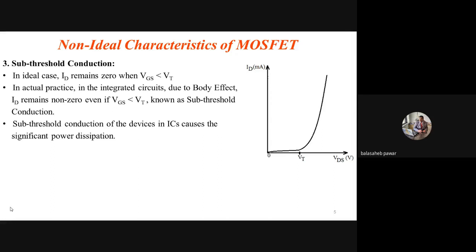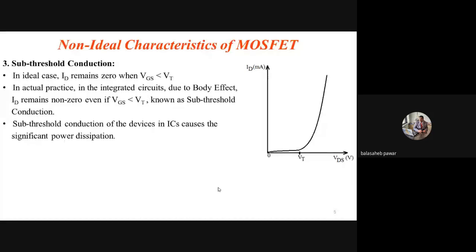And that's why it is mentioned that in ICs it causes significant power dissipation. Unnecessary power losses will be there whenever we expect the transistor to remain off by keeping VGS less than VT.